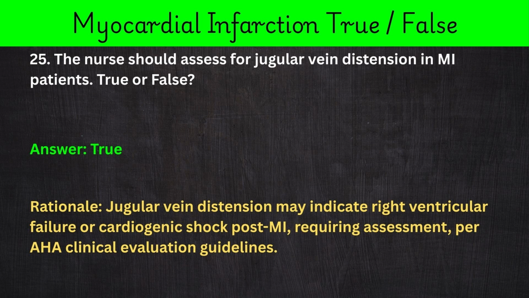25. The nurse should assess for jugular vein distension in MI patients. True or false? Answer: true. Rationale: jugular vein distension may indicate right ventricular failure or cardiogenic shock post-MI, requiring assessment, per AHA clinical evaluation guidelines.